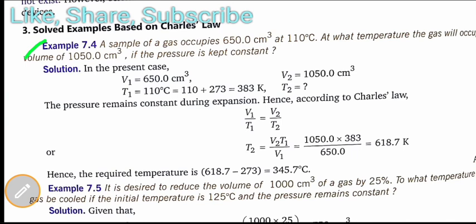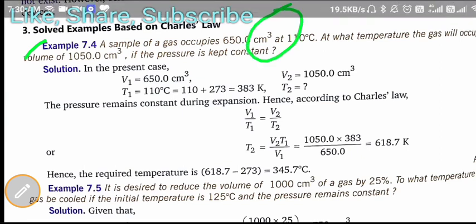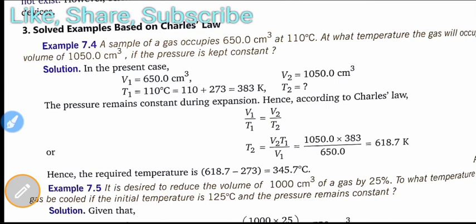Here V1 is 650 centimeter cube, and V2 is 1050 centimeter cube.